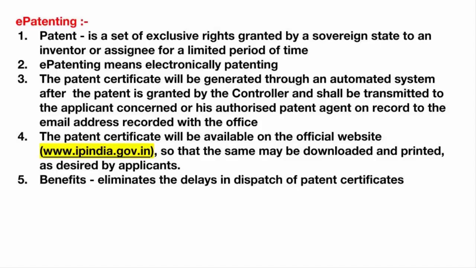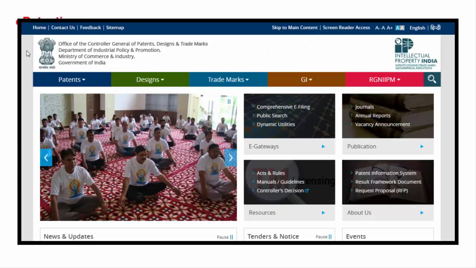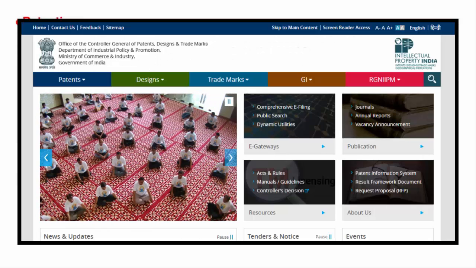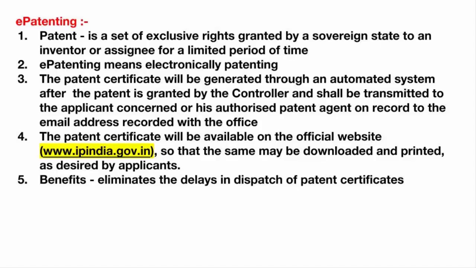Now here the word is e-patenting. The letter E stands for electronically. So now the government is giving the patent certificates online. They're saying there's no need to come to the office physically. You just apply through an online website. There's a portal, and the portal name is ipindia.gov.in. You should go and check it out. You apply online and you get the certificate online at your email address. You simply take the printout and start your business. This is the crux of e-patenting.